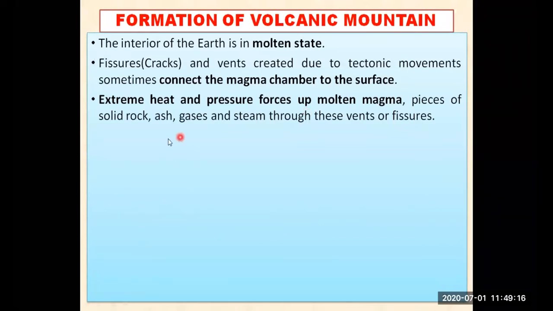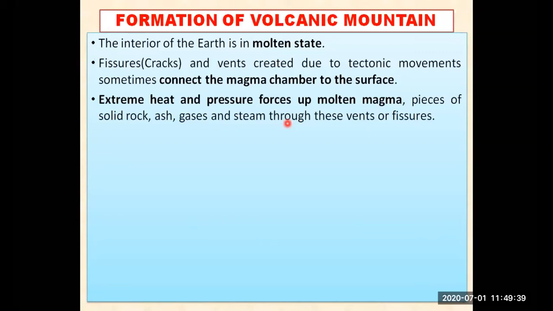Now you can see, my dear students, over here, extreme heat and pressure forces up the molten magma. It means how does the molten magma which is inside the earth come out on the surface of the earth? Because when we drag water from the interior of the earth, we use a motor or a pump at our home.